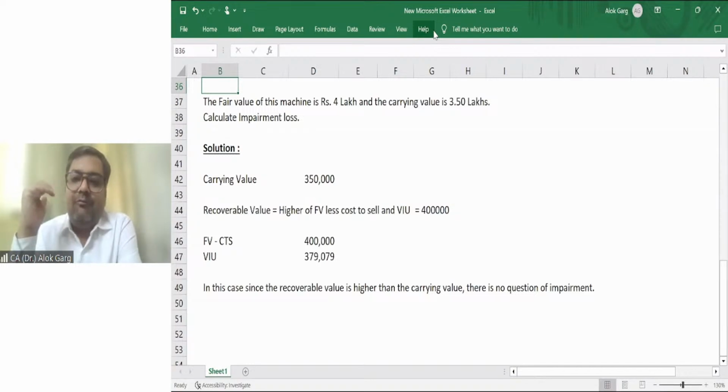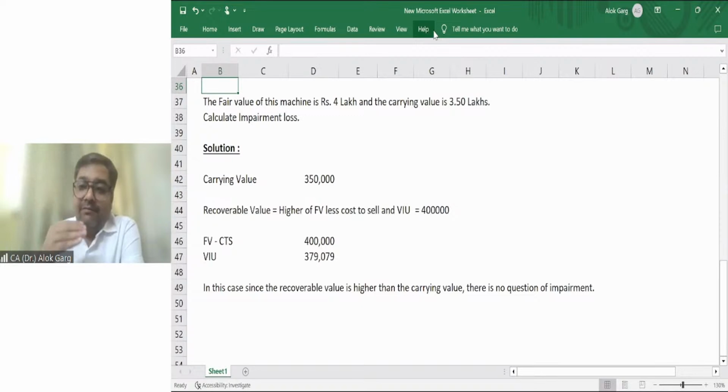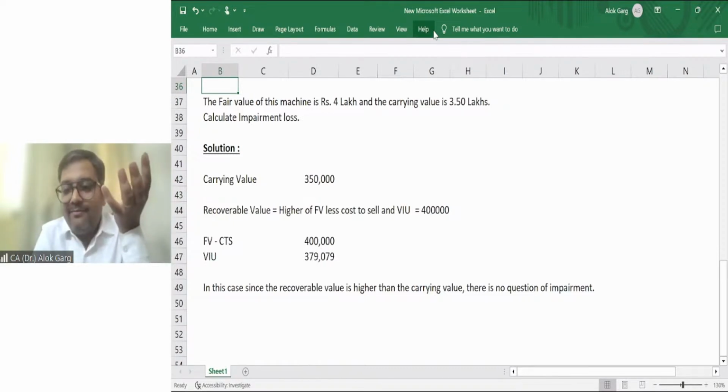If you compute 1 lakh, which is either fair value less cost to sell or value in use, and if it becomes higher than your carrying value, then there is no requirement of computing the other value, because the concept is higher. Even if this other value will be lower, still you will take the higher. Are you getting me?